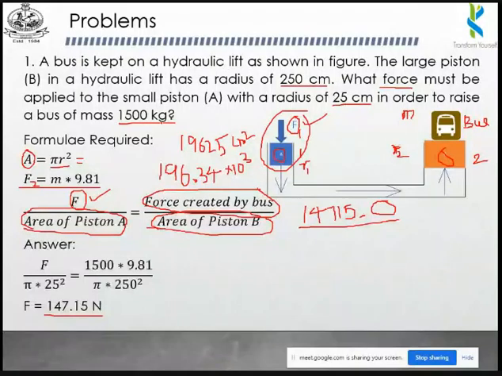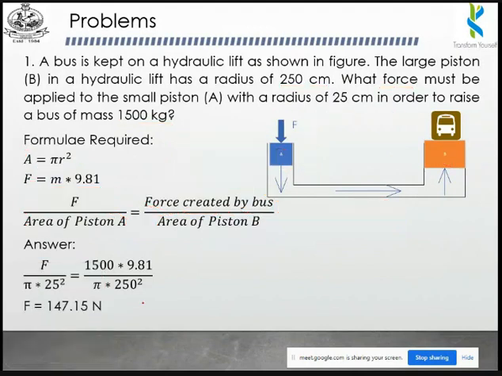Okay, so any doubts? Do you have any doubts? Okay, no doubts. The basic doubt will be: why are we not converting these units? It is in centimeter.